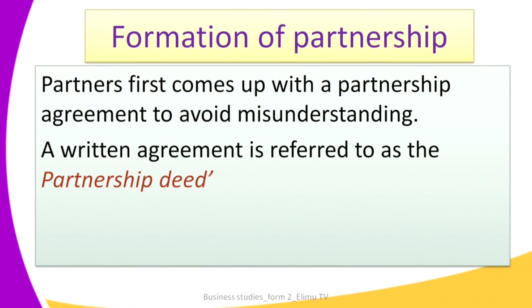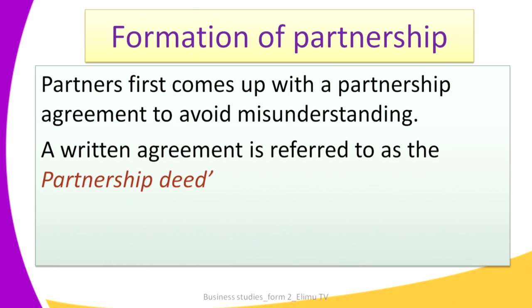I want now to look at how a partnership is formed. For a partnership to be formed, first of all, partners come together and agree that they want to form a business unit, which we are calling a partnership. After they agree, they have to sit and come up with what we call an agreement, to avoid misunderstanding in the course of running the business.